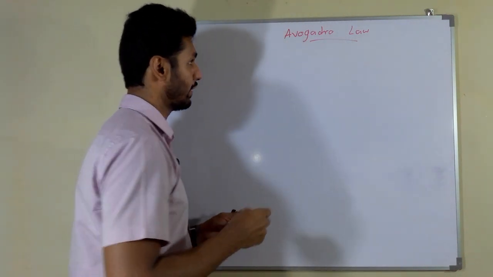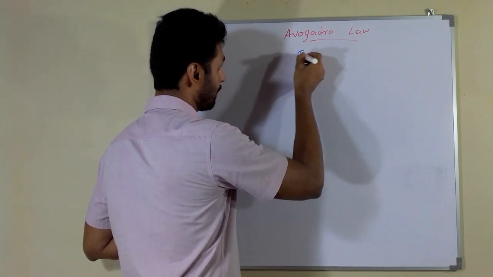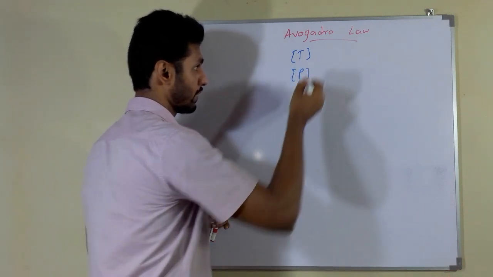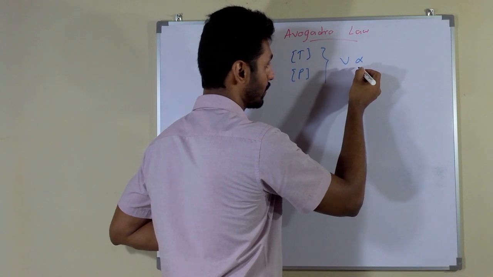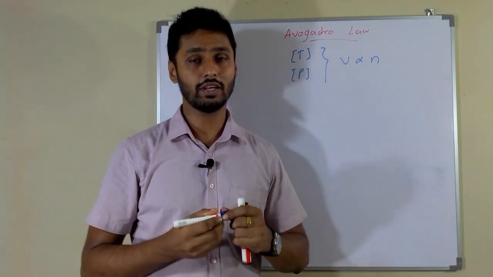We can say like this: when the temperature and pressure is at constant, then the volume of gas is directly proportional to its number of moles. This is the Avogadro law.